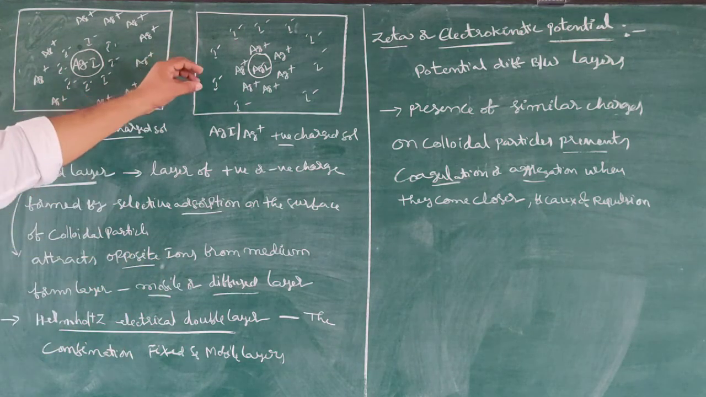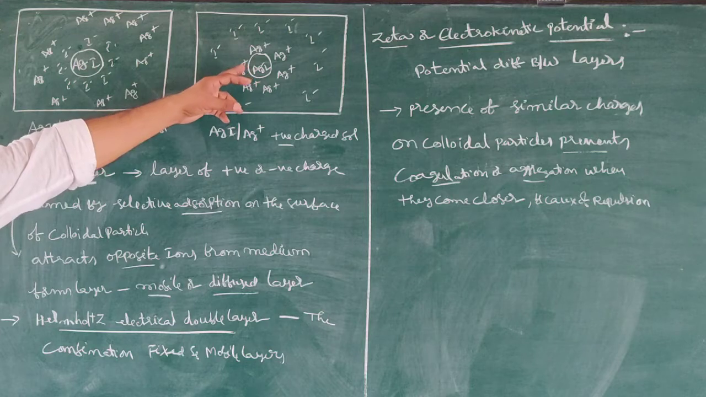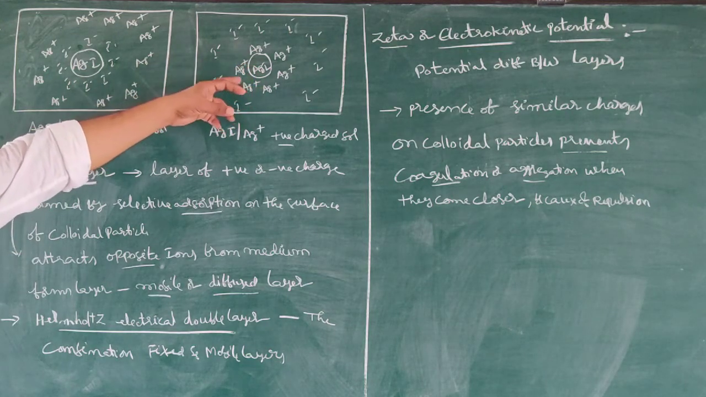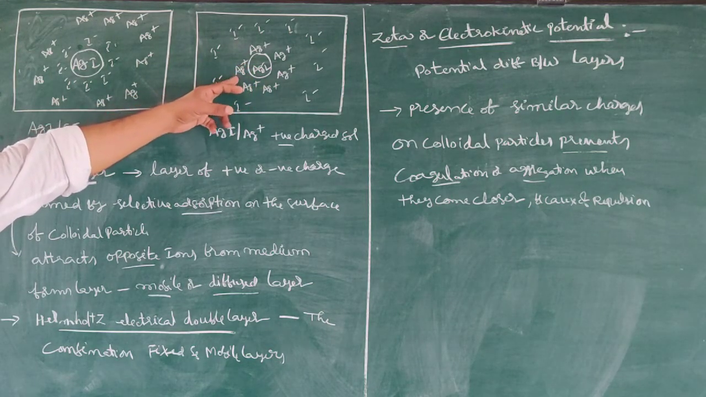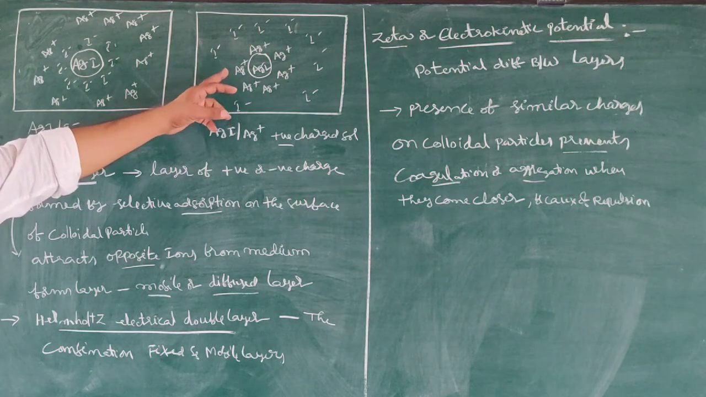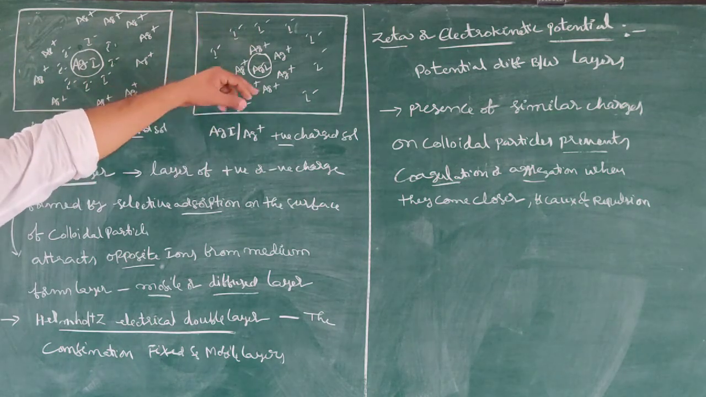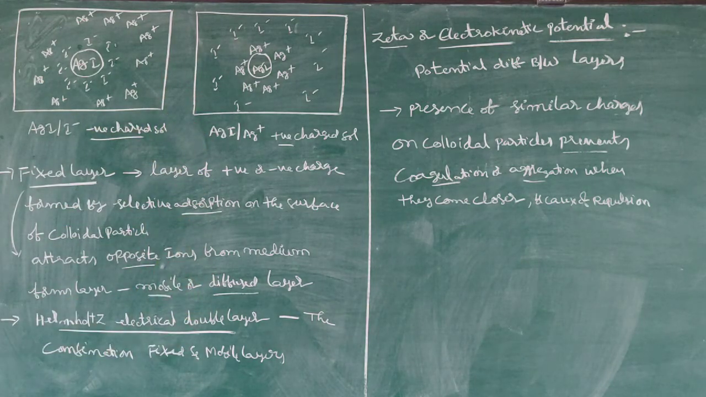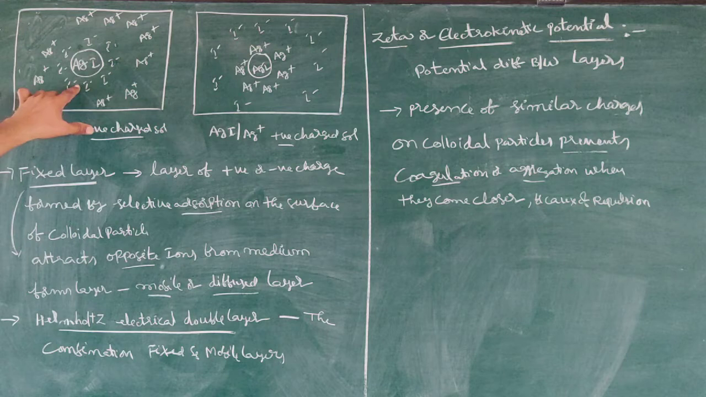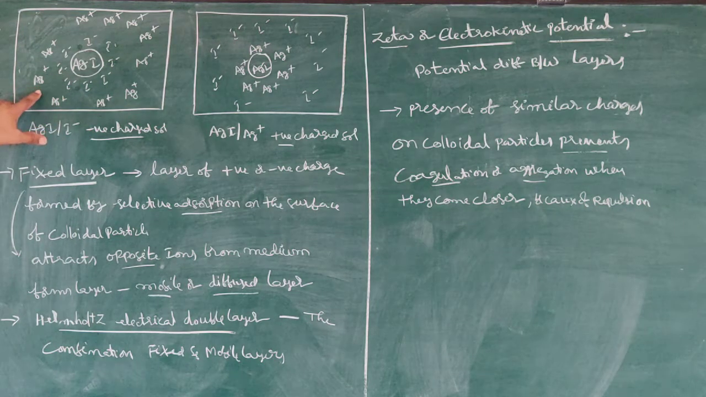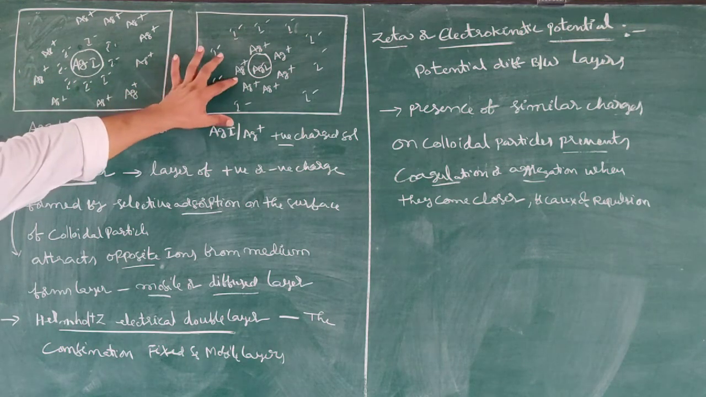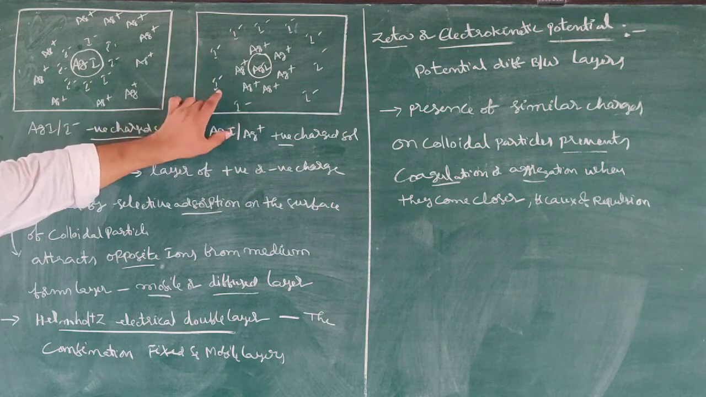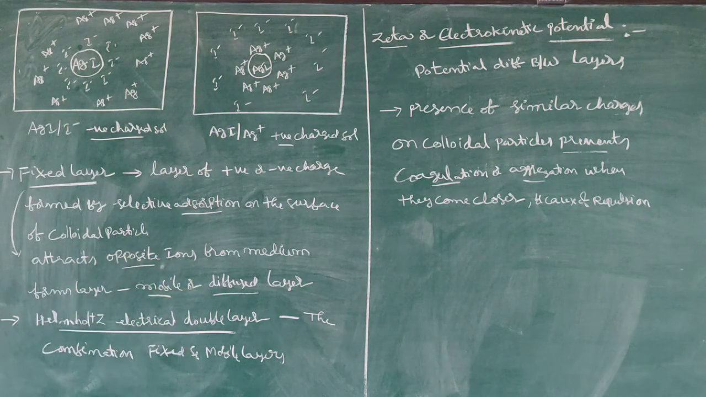In this case, silver iodide adsorbs Ag plus ions. This is a fixed layer. These Ag plus ions can attract iodide ions, and that iodide ion layer is called the mobile or diffusion layer. Here the I minus layer is fixed and the Ag plus layer is mobile or diffused. Here the Ag plus layer is fixed and the I minus layer is mobile or diffused.